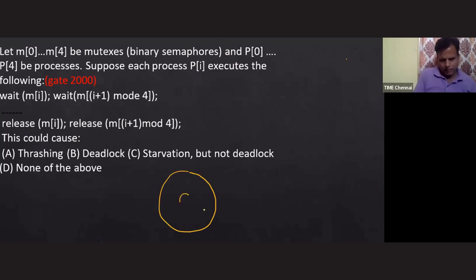This is the dining table. 5 philosophers are there, and 5 binary semaphores are also there.